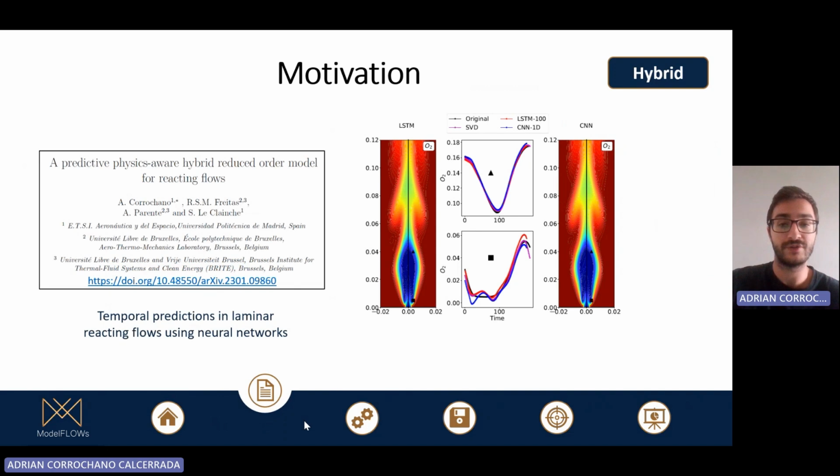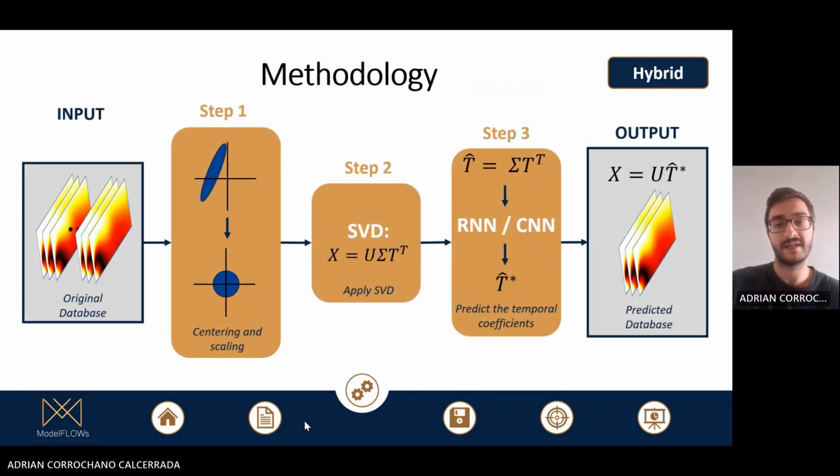In this paper, here you have the link, we apply deep learning architectures combined with sample processing techniques for temporal predictions in laminar reacting flows. As a brief explanation of the methodology, the algorithm consists of three main steps.